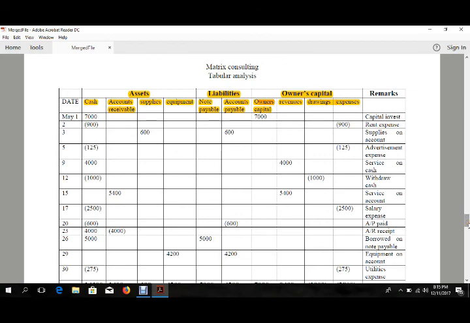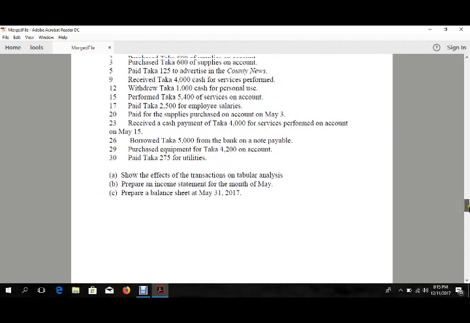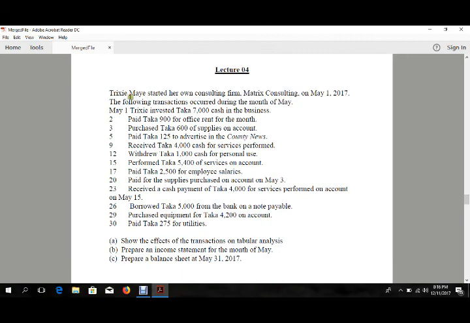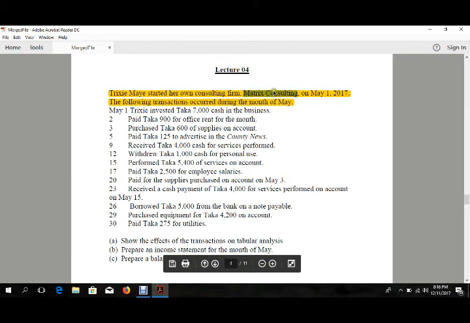So now let's go for today's example. Well, we can see that the example says that Trixie May started her own consulting firm, Matrix Consulting, on May 1, 2017. The following transactions occurred during the month of May. So we have to build a transaction analysis for the month of May for Matrix Consulting firm, whose owner is Trixie May. So let's go for it.